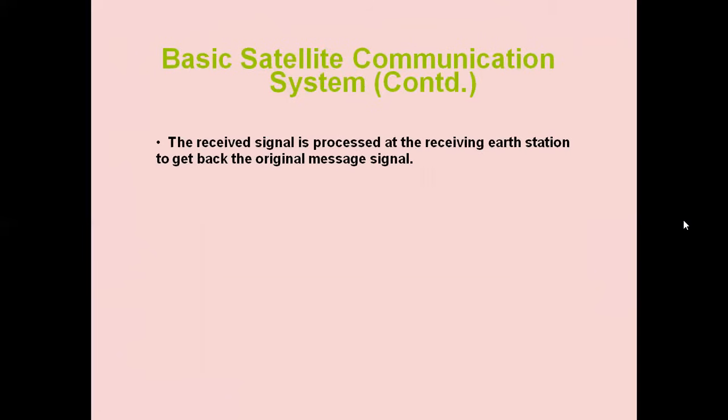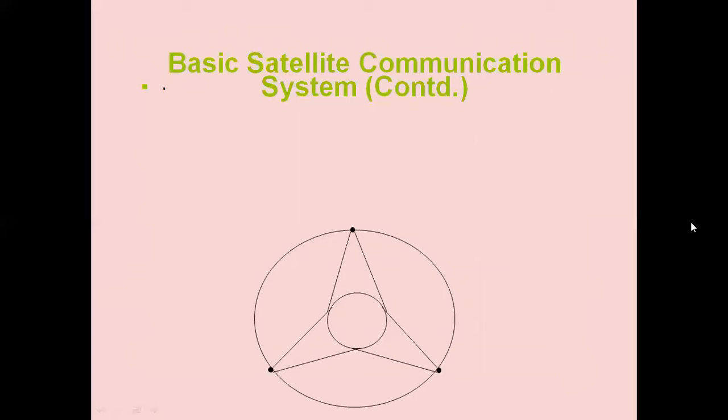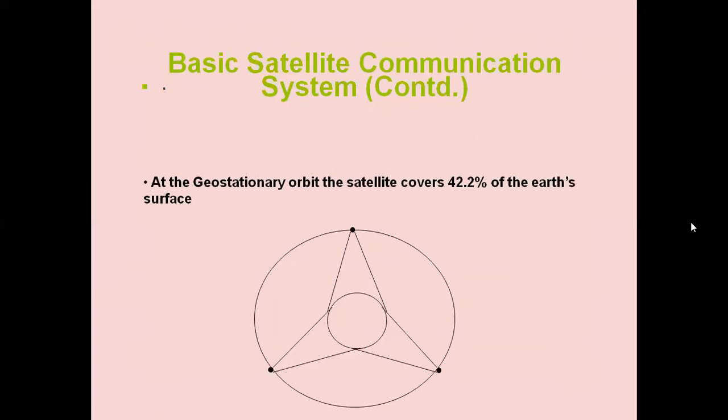The received signal is processed at the receiving Earth station to get back the original message signal. This signal is then sent to the user through the terrestrial network. This is the basic satellite system consisting of three geostationary satellites. When they are placed 120 degrees apart, the spacing between them is 120 degrees, one satellite will cover almost 42.2% of the Earth's surface.